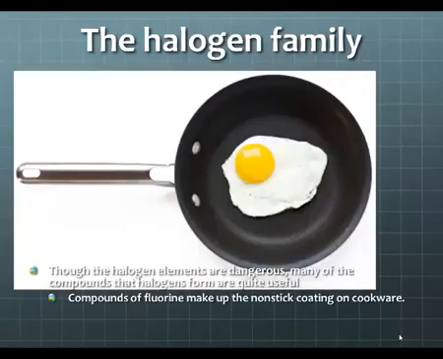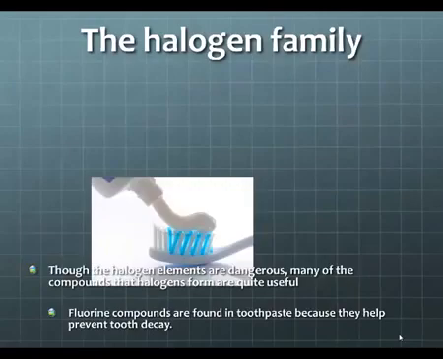Compounds of fluorine make up nonstick coatings that are on top of cookware. Fluorine compounds are found in toothpaste because it helps to prevent tooth decay. Used to be that fluorine was also added to water supplies, drinking water supplies. More and more we've gotten rid of fluorine inside of drinking water supplies because we've found that it is very reactive and it can cause adverse health problems when drank.